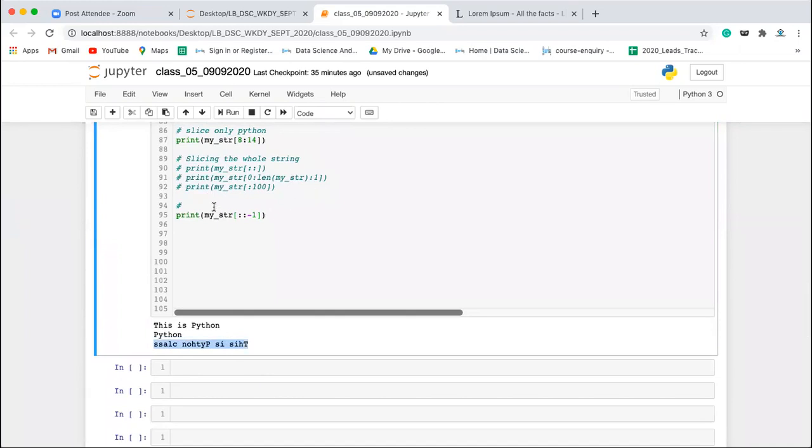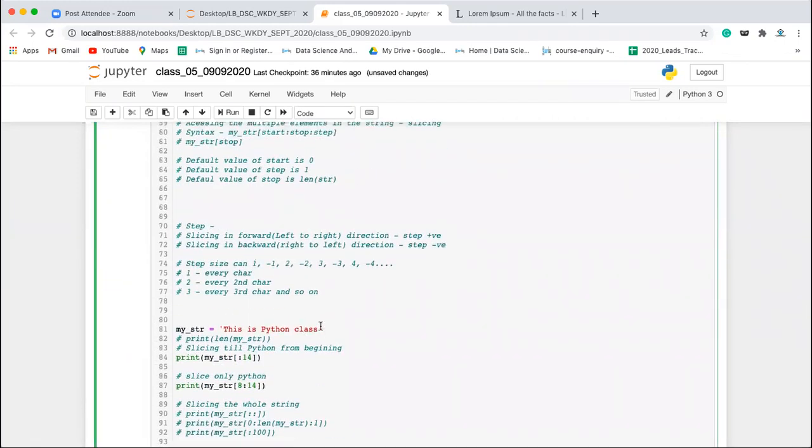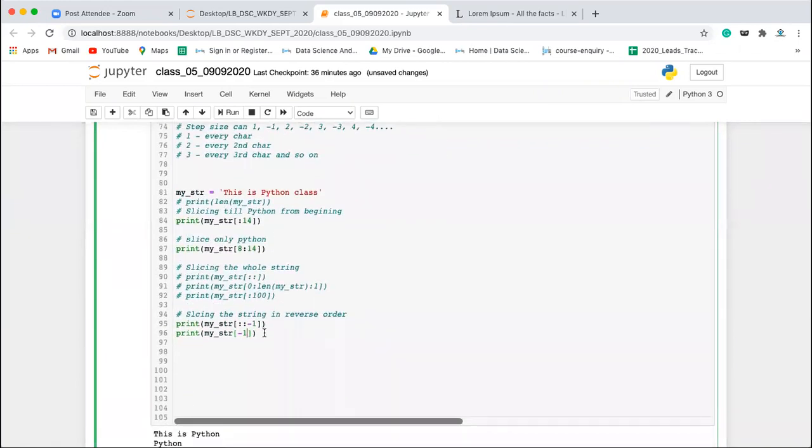Now the same thing, slicing this string. Here I could have given this one also. Print my_str. I want to slice from -1, meaning this location S. I want to go till T. So I will mention minus length of my_str plus 1, and then colon -1.